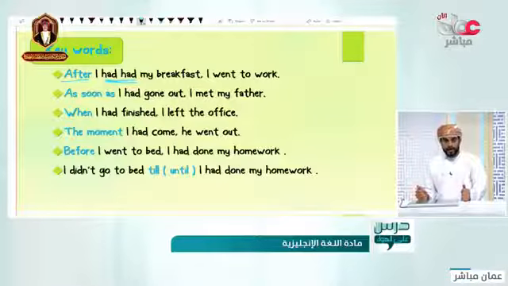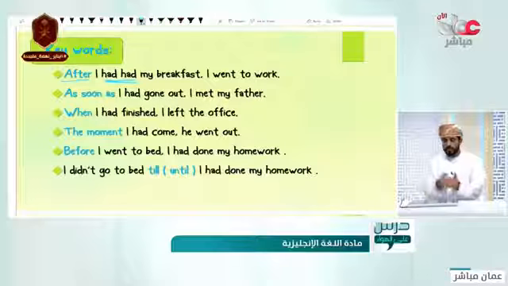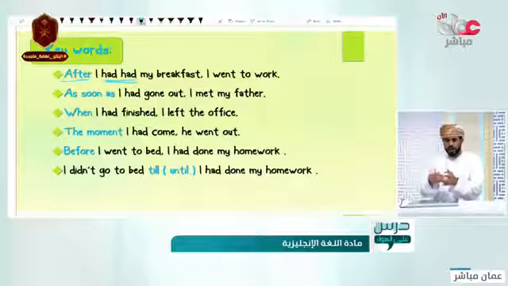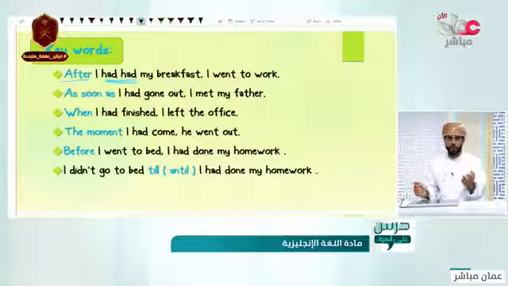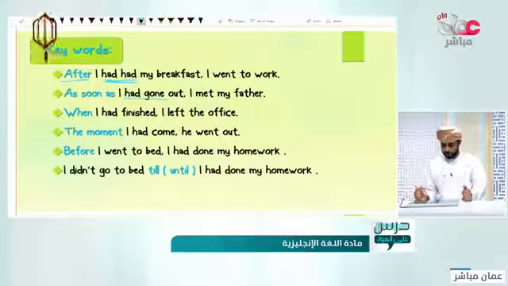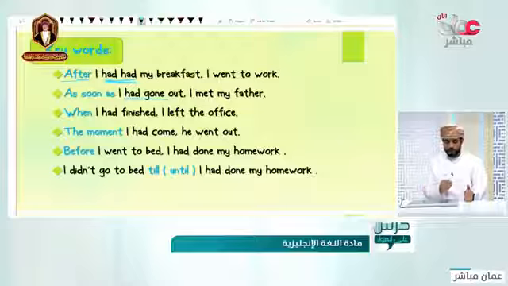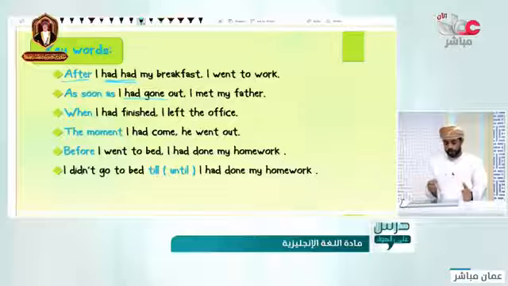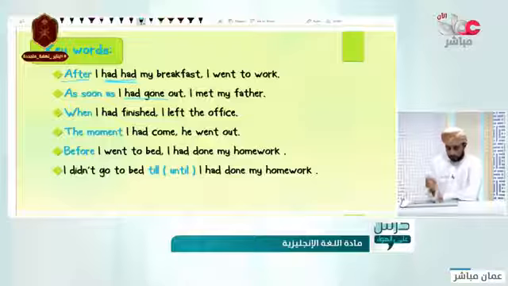As soon as I had gone out, I met my father. It means, directly after I did this one, something happened. Which one is before the other one? I had gone out first, then I met my father. Good. When something happened, something else happened. When I had finished, I left the office. First, I finished my work, then I left the office.